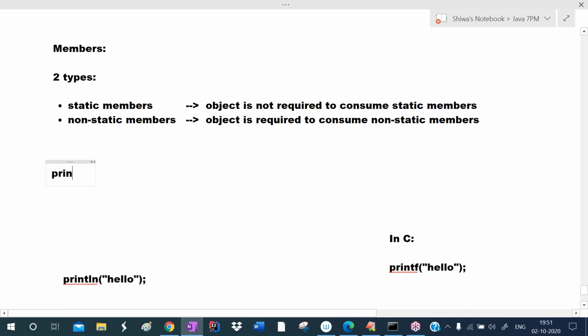Now my question is, println is also a method. Is this a static method or a non-static method? This is a non-static method. Means what? An object is required. Remember, an object is required.